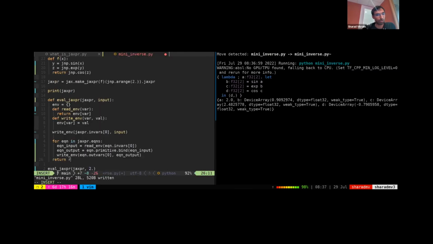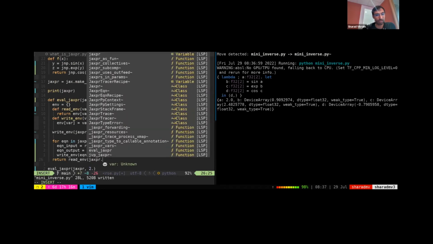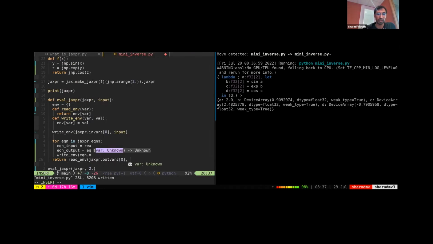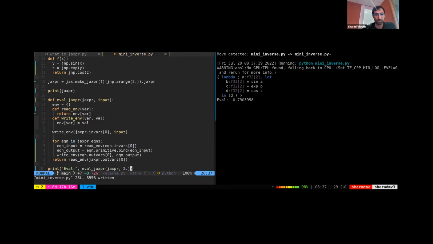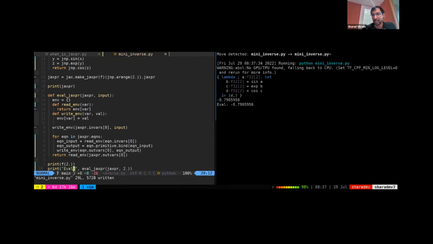So we just say return read Jaxpr.outvar 0, and that's it. So now we can say print eval Jaxpr, and it should match the same value as before, as in print f of 2. So we've not really done anything here. We've just staged our Python function out into a Jaxpr, and we've reinterpreted the Jaxpr.